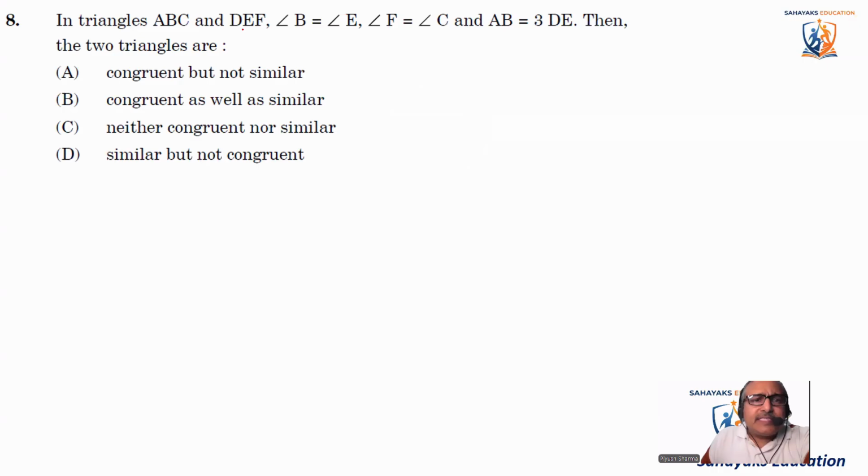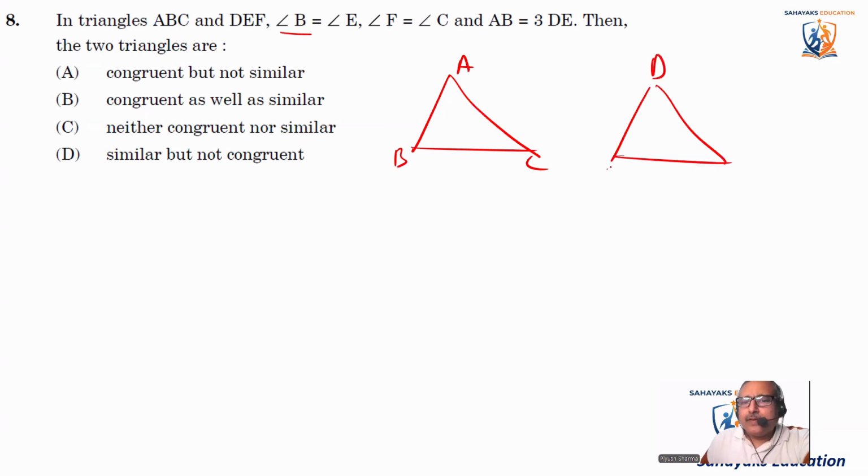In triangles ABC and DEF, angle B is equal to angle E, angle F is equal to angle C, and AB is equal to 3DE. Then the two triangles are... There are two triangles. This is ABC, and the other triangle is DEF. So they are saying angle B is equal to angle E, angle F is equal to angle C. So this angle is equal to this angle, and AB is equal to 3DE.